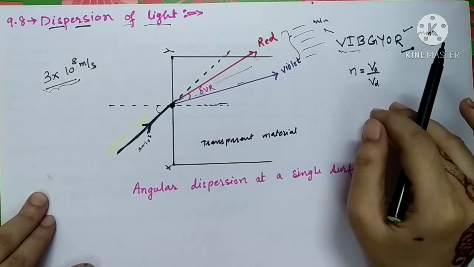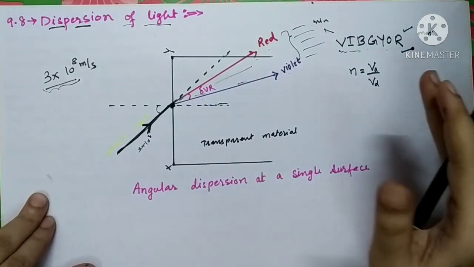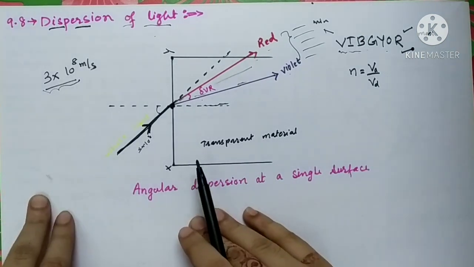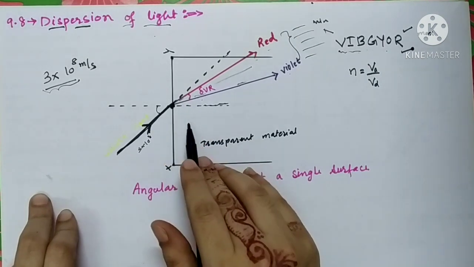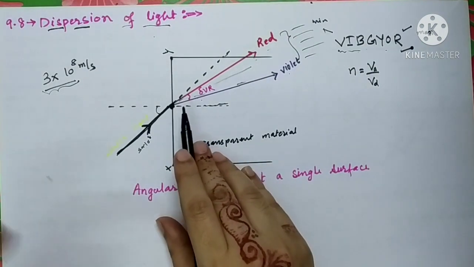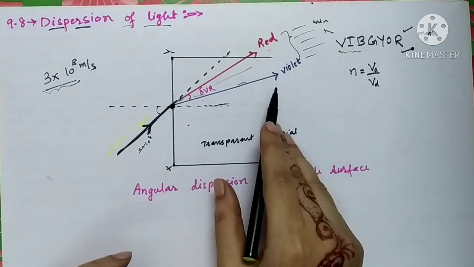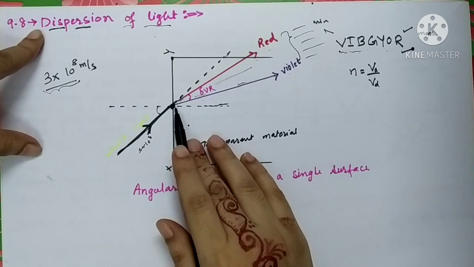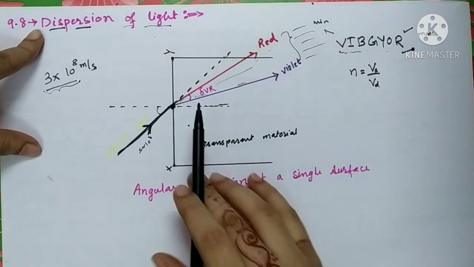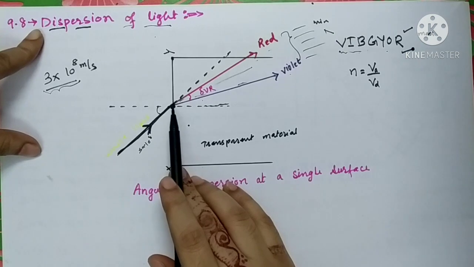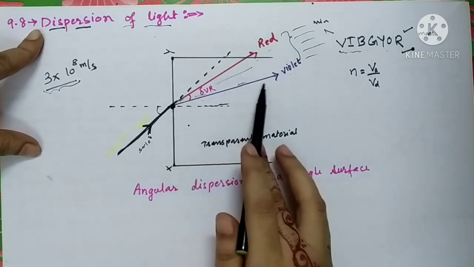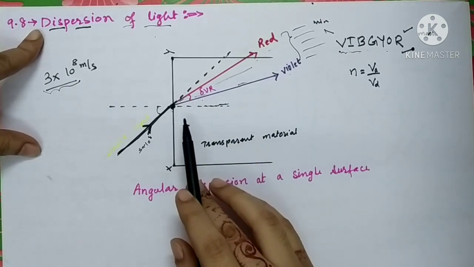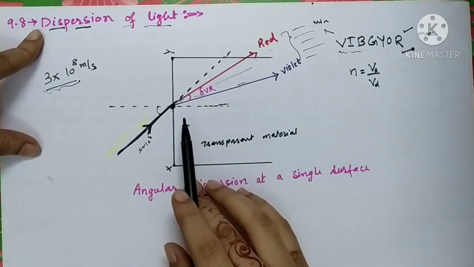But if you want to measure the width of these colors, you will have to obtain the spectrum pattern from a prism. Nevertheless, as the glass medium, as this denser medium, is going to disperse white light into its constituent colors, this process is called dispersion, and its basic concept is based on refraction only, as all the colors are being deviated from their original path, and all these colors are deviated through a different angle.